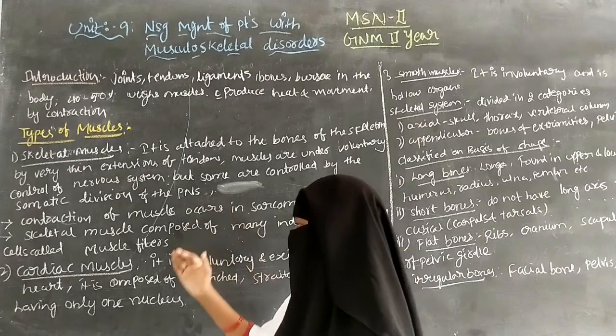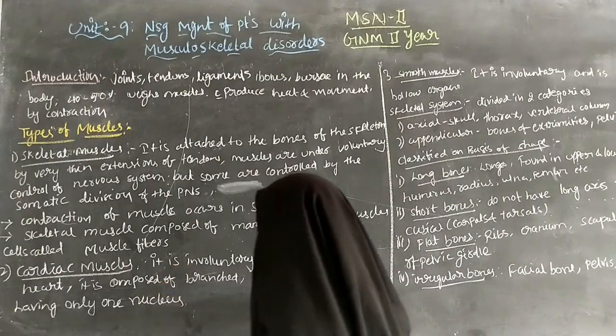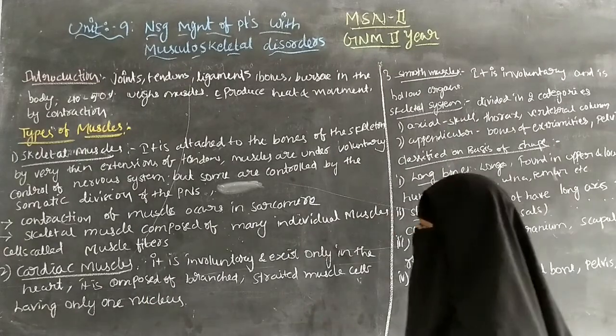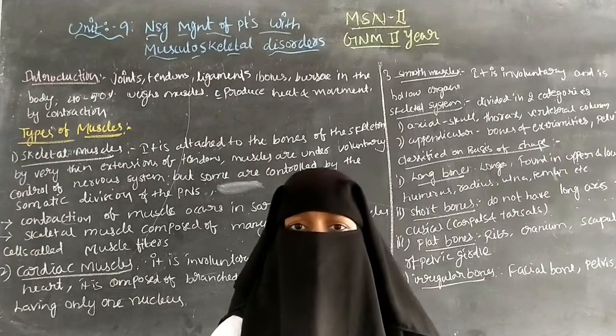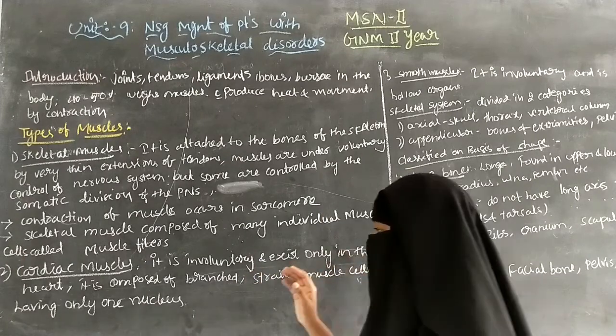And next is cardiac muscle. It is involuntary and exists only in the heart. So the cardiac muscle is involuntary and is found only in the heart.